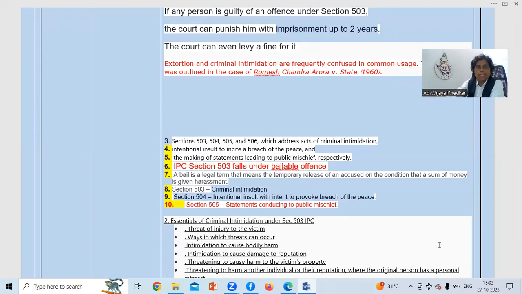503 bailable offense hai. A bail is a legal term. That means a temporary release of accused on the condition that a sum of money is to be given.